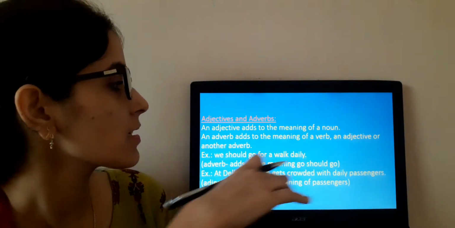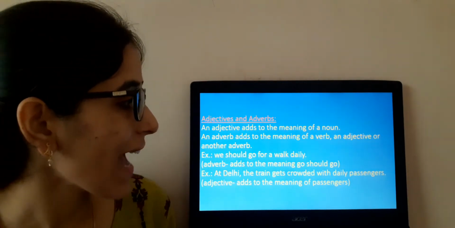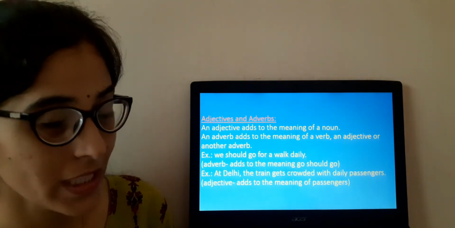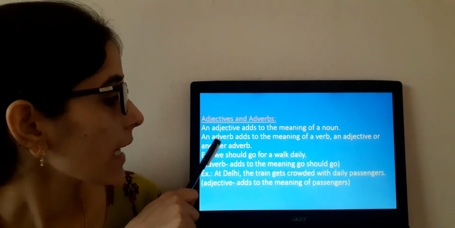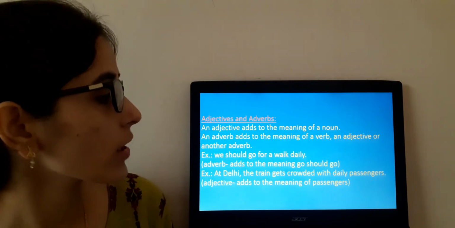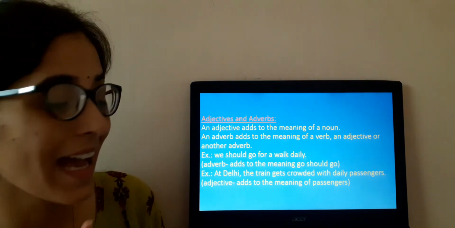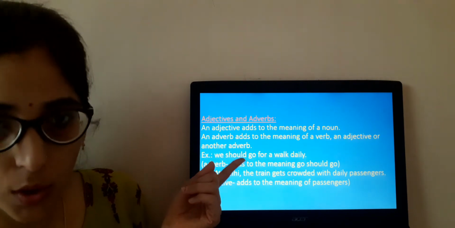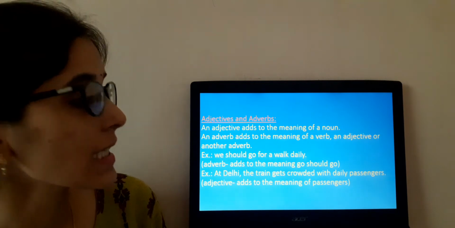Today we shall discuss adjectives and adverbs. So an adjective adds to the meaning of a noun. We have seen already adjectives that add meaning to a noun. And an adverb adds to the meaning of a verb, an adjective or another adverb. But here an adverb is adding meaning to an adverb, an adjective, as well as a verb. Clear?